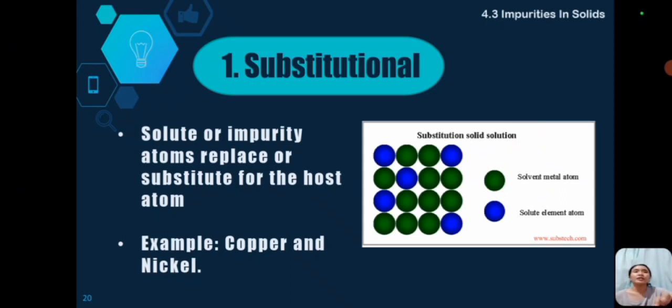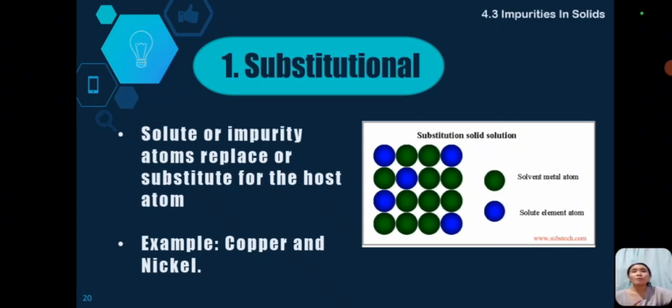In substitutional solid solution, sinasubstitute or pinapalitan ng solute atoms ang host atoms. Bale, ino-occupy nito ang lattice sites na normally host atoms ang naroroon. Typically kasi magka-same size ang host at solute atoms. Kaya kapag may substitution na nangyayari is walang masyadong disruption and still considered part pa rin ito ng overall solid solution.